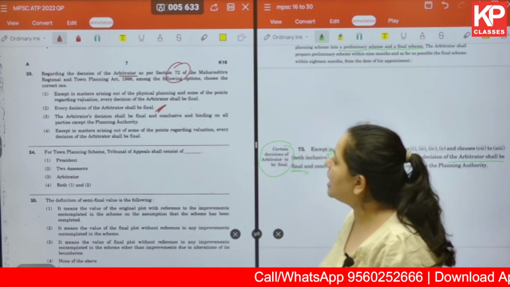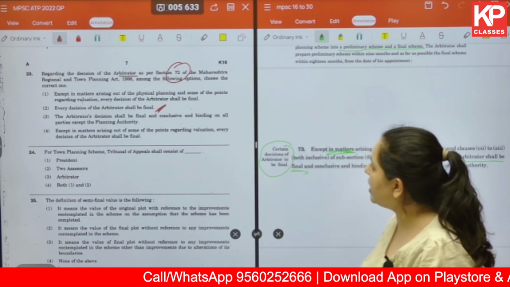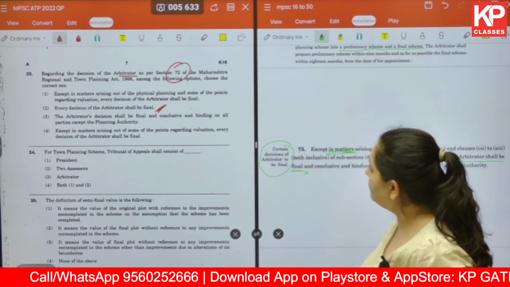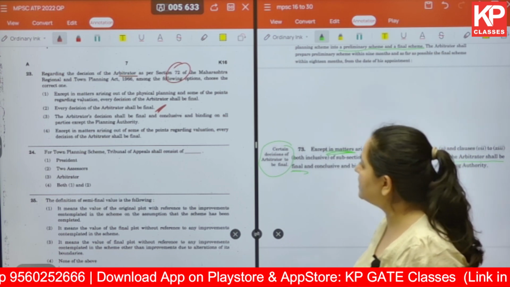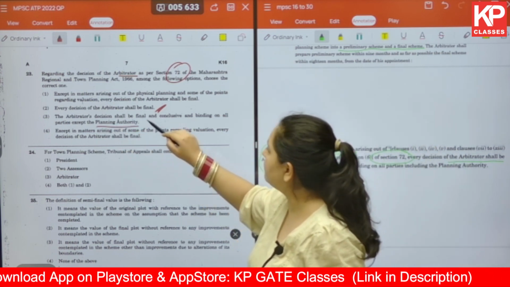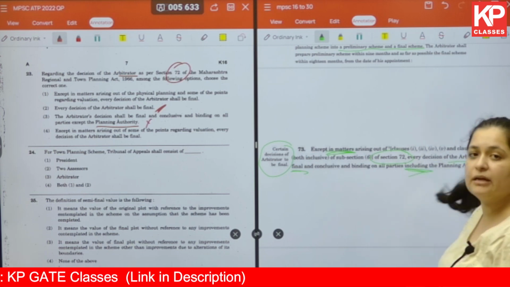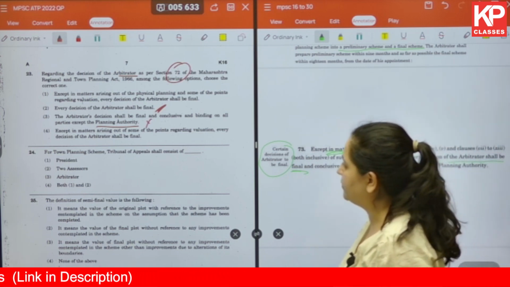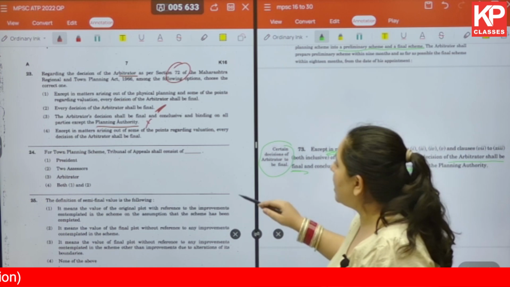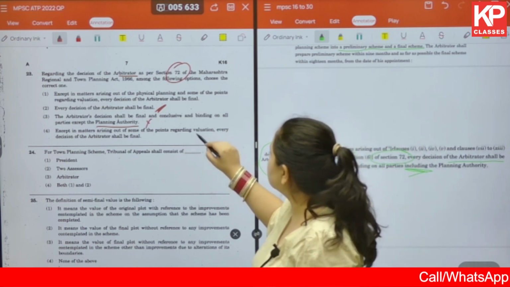The third one says arbitrator's decision shall be final and conclusive and binding on all parties except the planning authority. We already know that this is not the correct answer because here it says it's including the planning authority. The last one, except in matters arising out of some points regarding valuation.